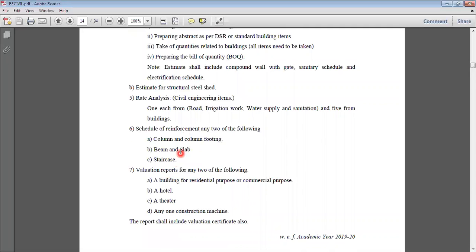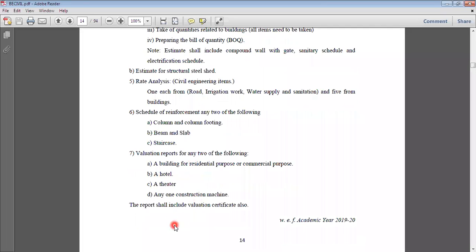Then our sixth task, the last task, is the valuation report, which we are going to deal with in our section 2. In the valuation report you have to prepare the valuation report of any two of the following: residential building, hotel, theater, or any construction machine. The report shall include a valuation certificate also.